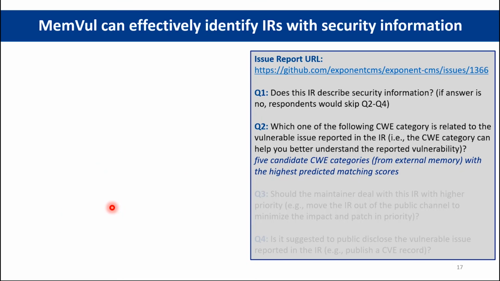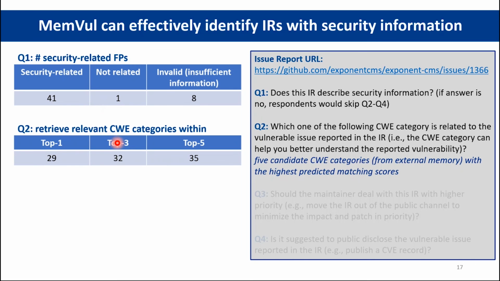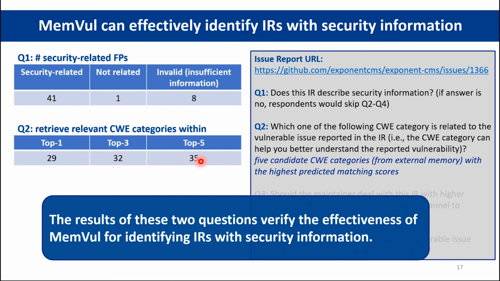For the first 2 questions, we ask the participants to verify if the issue report describes security information and whether Manvo achieves the related CWE categories. Among the 50 false positives, 41 are confirmed by participants as security related, and in most cases, the relevant CWE categories can be retrieved within the top 5 candidates. The results of these 2 questions verify the effectiveness of Manvo for identifying IRs with security information.